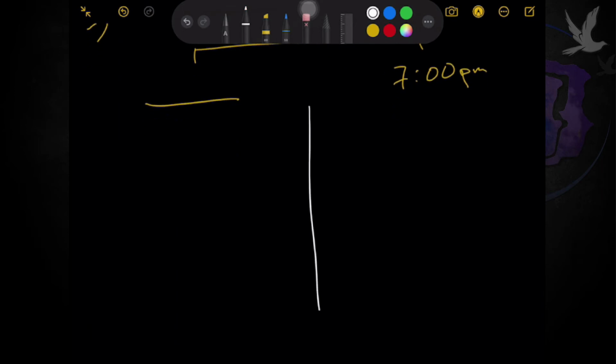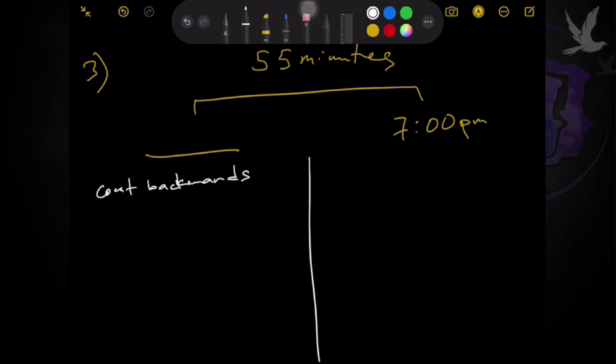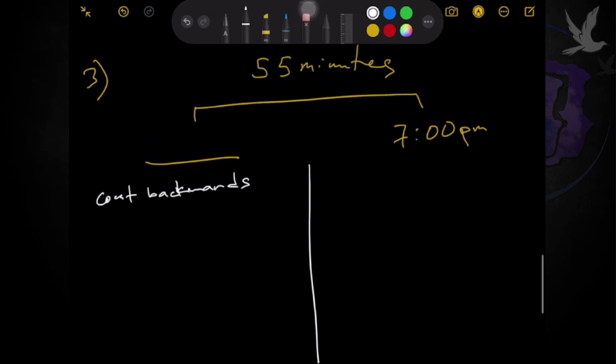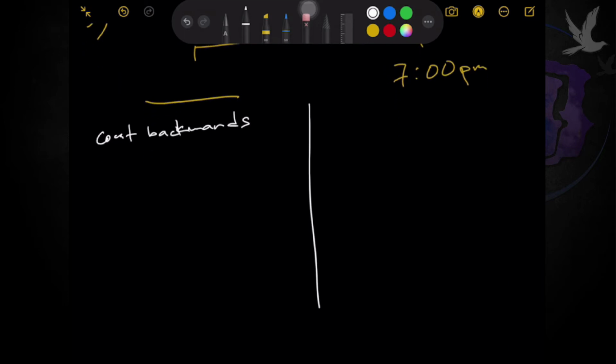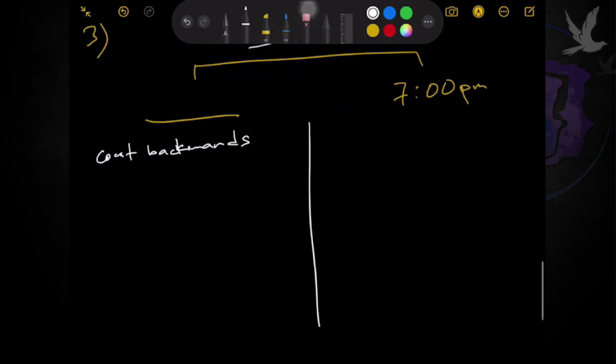In this case, we also have two ways. One way is you basically just need to count backwards, no? Yun lang yung basic, to count backwards. And if you have a time there, mas maganda sana kung makita nyo talaga sa orasan. No? And if you notice, 55 minutes is almost an hour. No? So, it's like counting backwards. All you need to do is just to reverse 55 minutes starting from 7 o'clock. So, how will I illustrate this ba? So, for example, 7 o'clock.